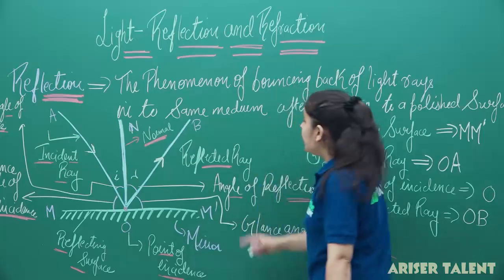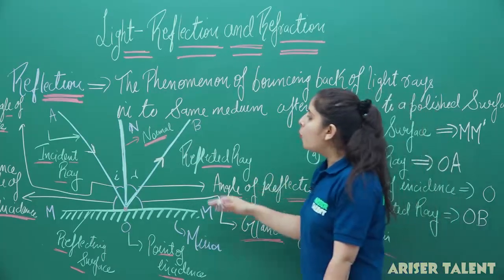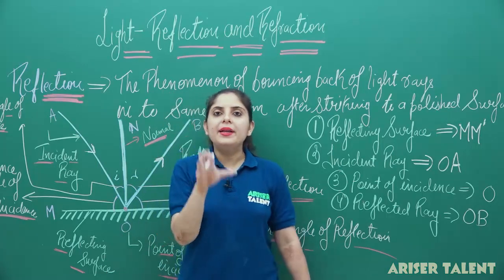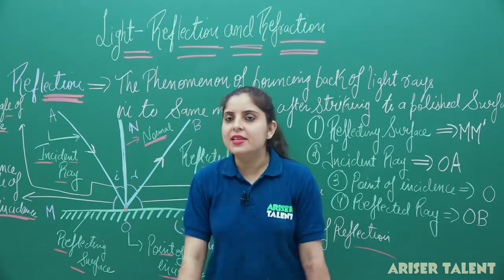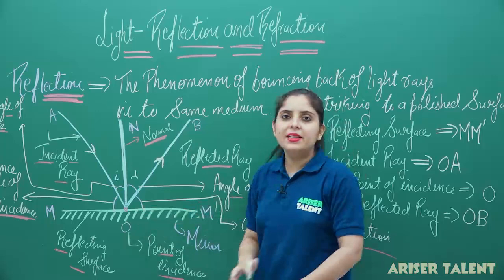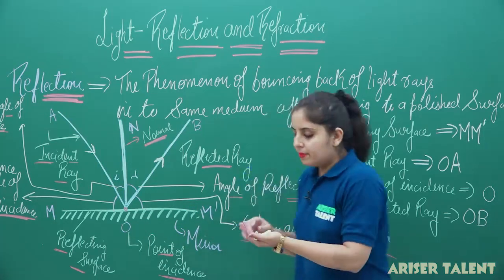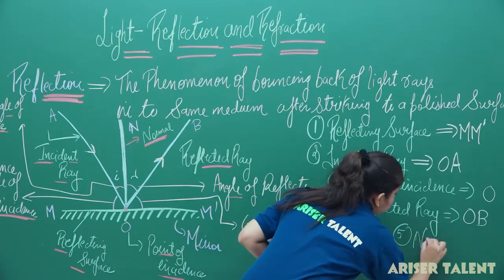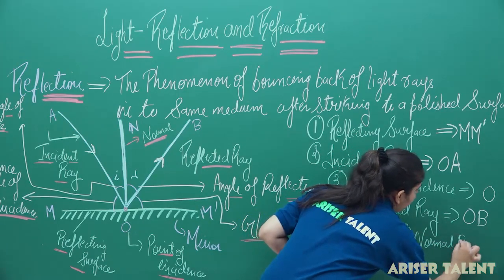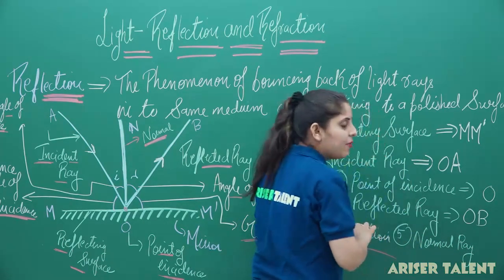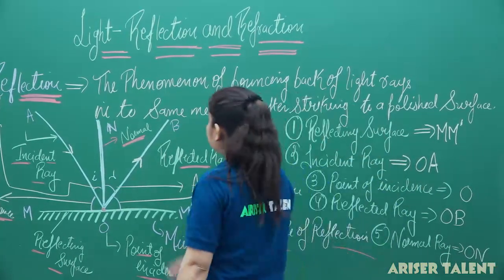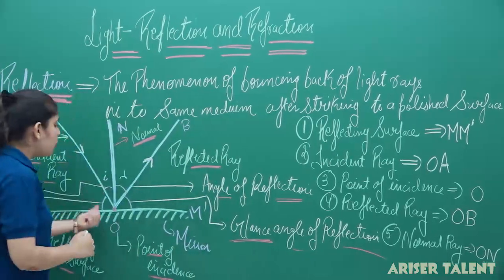Now you can also see here we have drawn a perpendicular at the point of incidence. The perpendicular at the point of incidence is ON and we can call it the normal. So the fifth point is the normal ray. And which is the normal ray here? The normal ray we have here is ON. So this is our normal ray, that is ON.